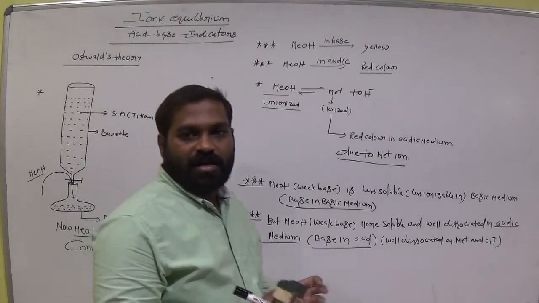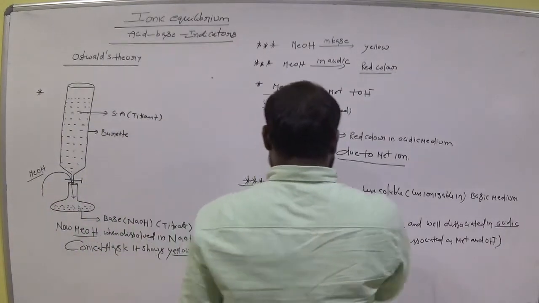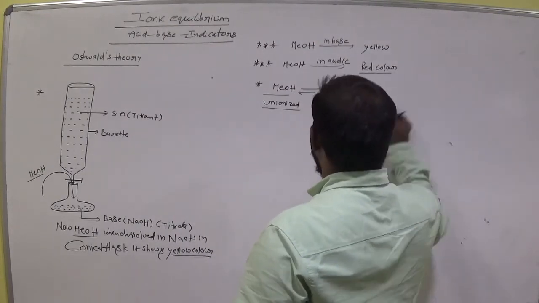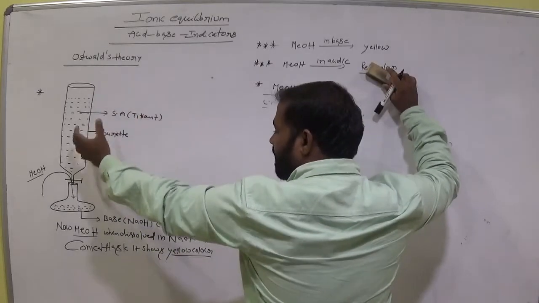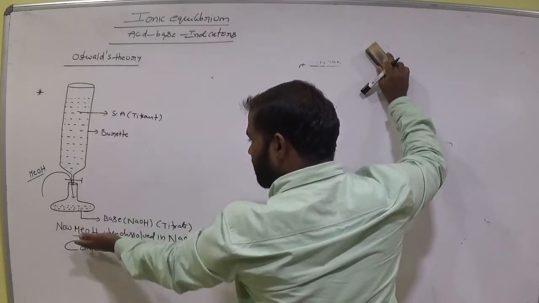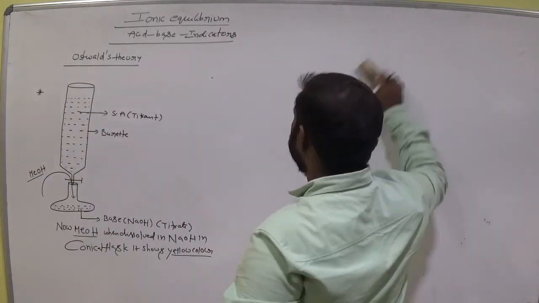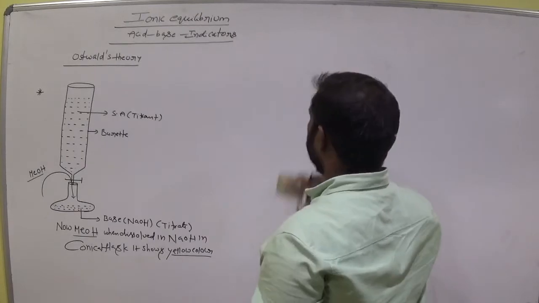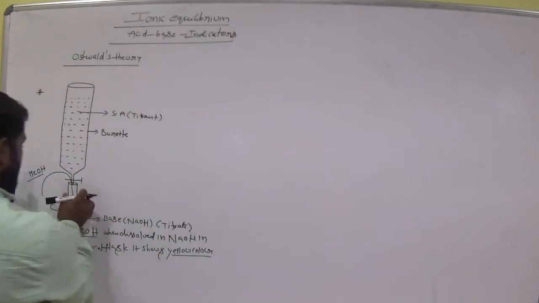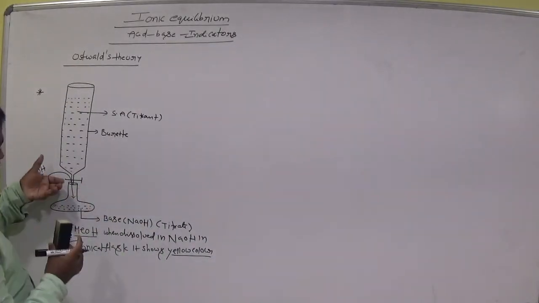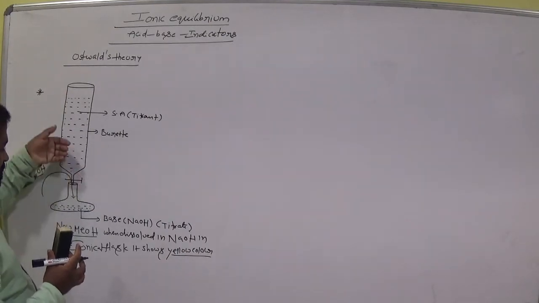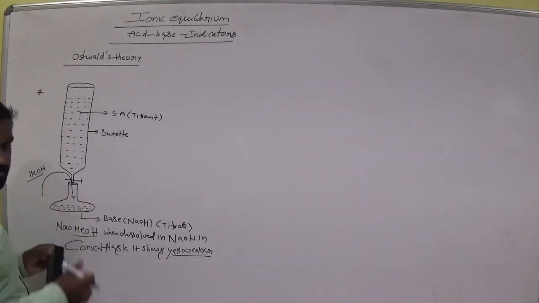Now I go for titration with this strong acid. Titration means the strong acid is released into the base, then a reaction takes place between the strong acid and the strong base. Is it clear? Now the titration method is, keep this conical flask here, with the left hand keep this knob and release slowly, dropwise, while shaking.